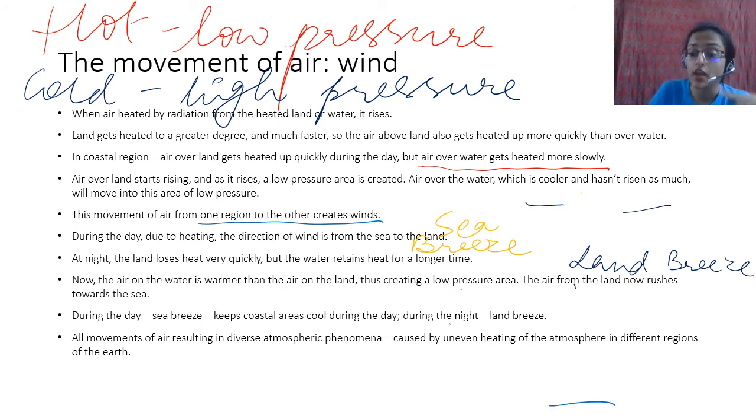What is the topography? Higher in the atmosphere, if it is higher altitude, the sun's radiation is also higher. Therefore it gets heated even more quickly. So with all these things taken into consideration, there is always a pressure gradient between different parts of the earth, and that is because of the uneven heating. Because of the uneven heating, there is always some sort of pressure difference which causes the movement of air. What is the movement of air? Hello.